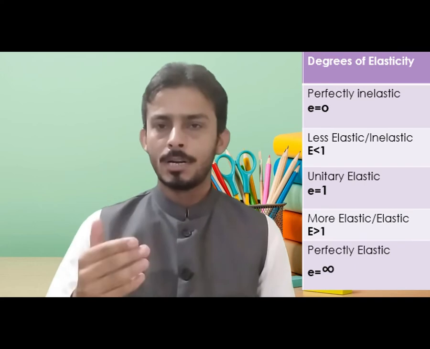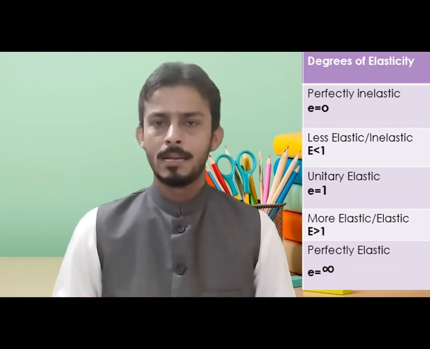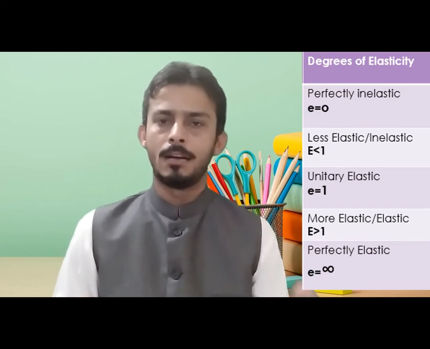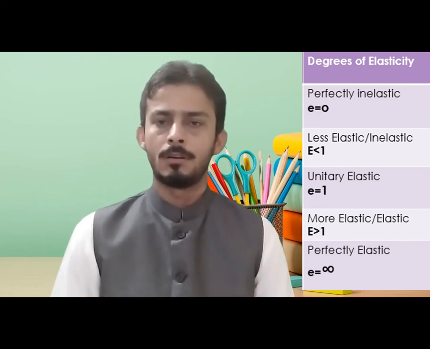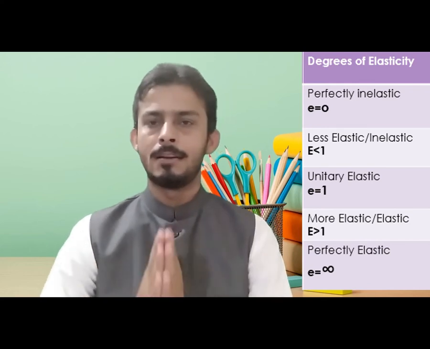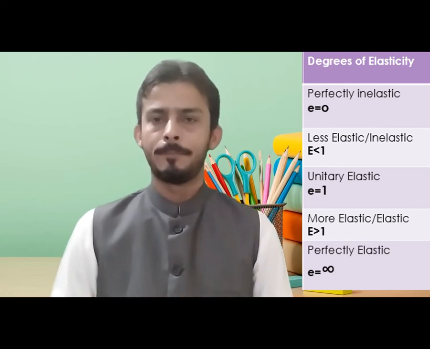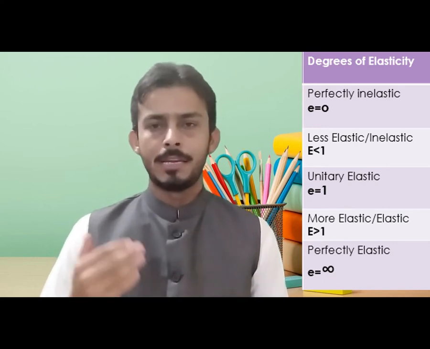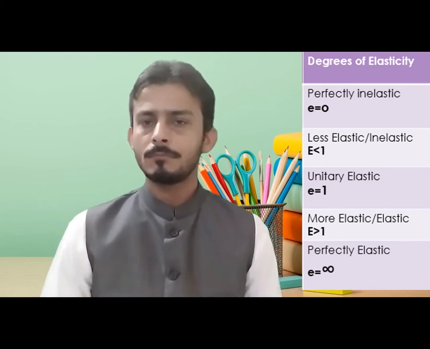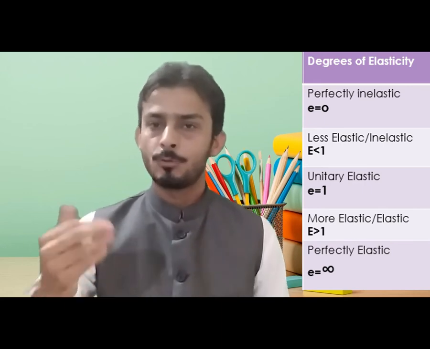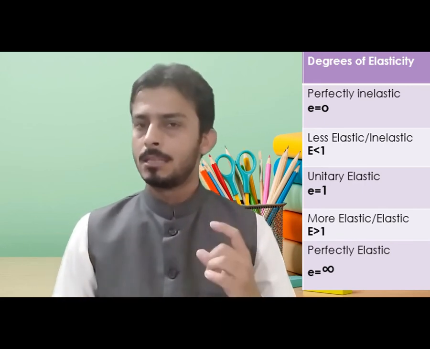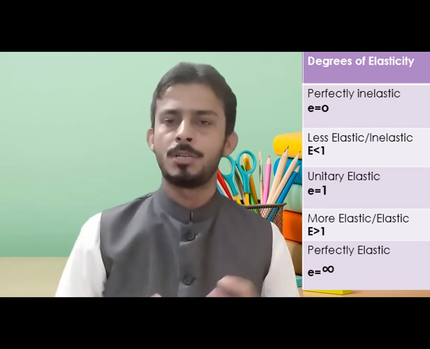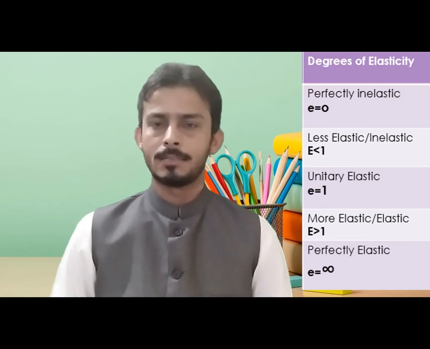Then comes more elastic or elastic demand. When I calculate it and I get an answer greater than 1, for example 1.5, 1.2, 1.4, whatever, greater than 1, that is considered more elastic or elastic demand. It means if I increase the price by 10%, quantity demanded decreases by 20%. The quantity demanded is sensitive and reacts in a greater proportion than the price. This is more elastic or elastic demand.